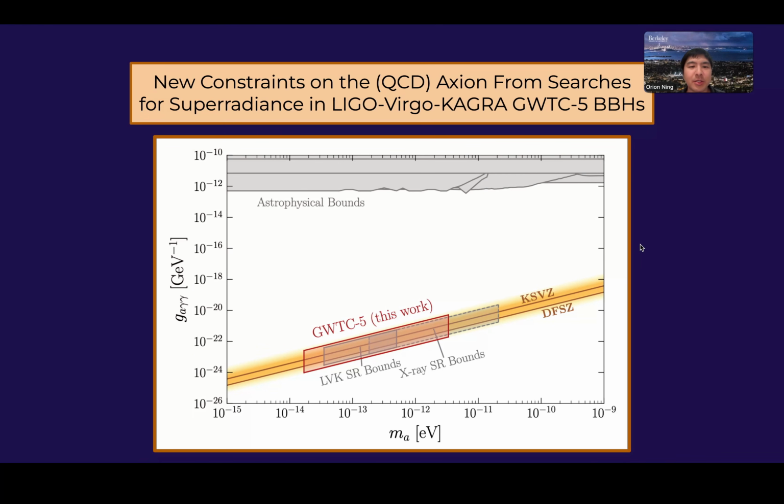Our headline conclusion is that we derive new constraints on the axion mass, in particular the QCD axion mass, in finding no evidence for a process called black hole superradiance in the most recent LIGO-Virgo-KAGRA GWTC-5 binary black hole catalog.